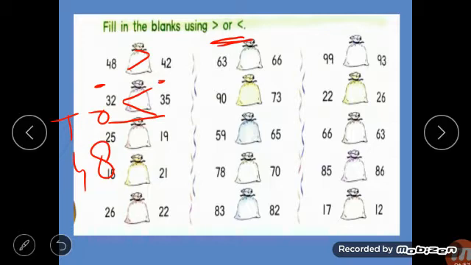Okay. But in the third case here, 25 and 19. So here 2 is in the tens place, 2 is more. So we come to know, easily, that 2 is more than 1. So 25 is greater. So you will write in this way, 25 is greater than 19. You have to read it as 25 is greater than 19. Understood, children? So you have to complete this exercise in the book.